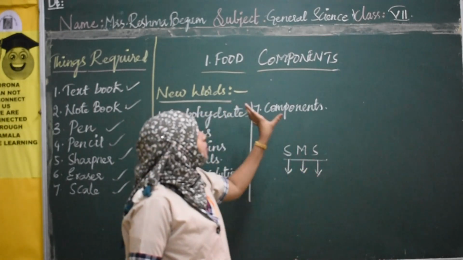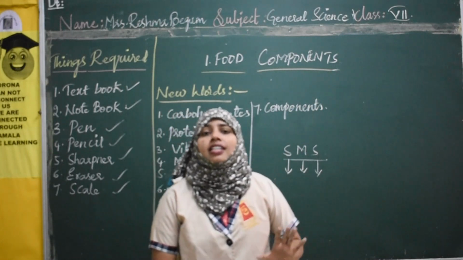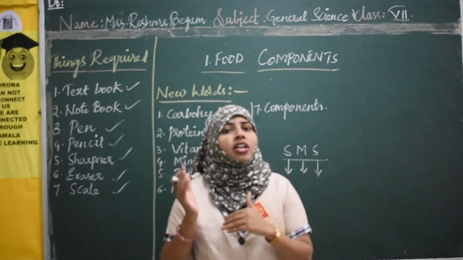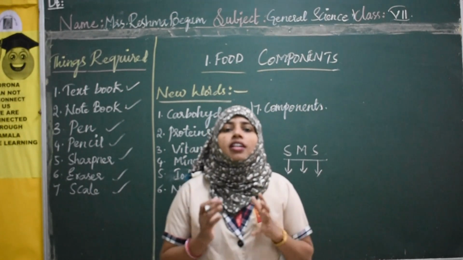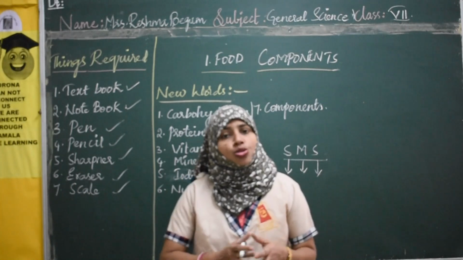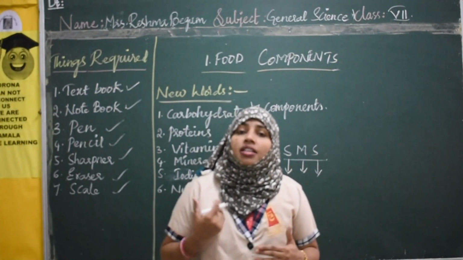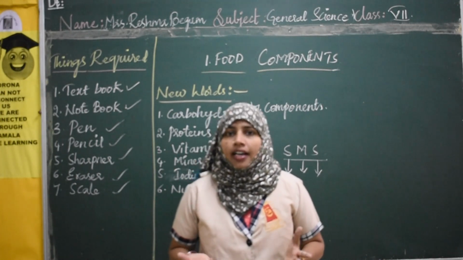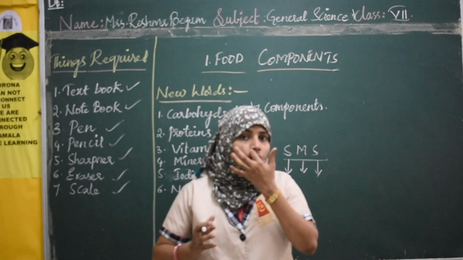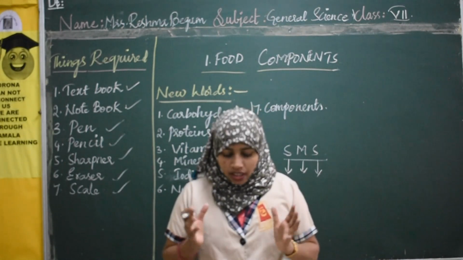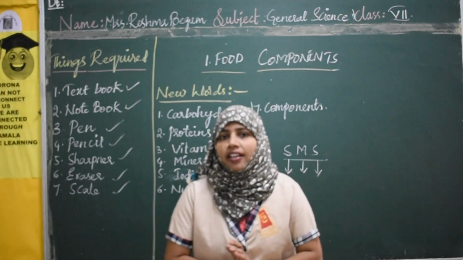About food components, in your 6th class you learned about our food, different ingredients, the preservatives used to preserve food, the processes of making it, and the different methods of cooking food, right? In your 7th class you learn a little more in depth about it, okay? You learn about the various food components present in them.